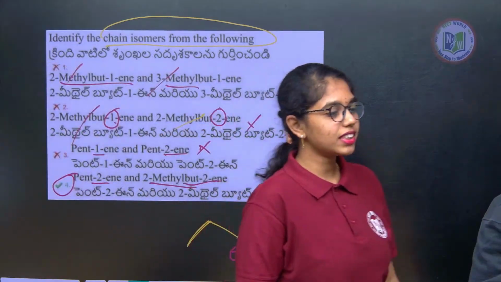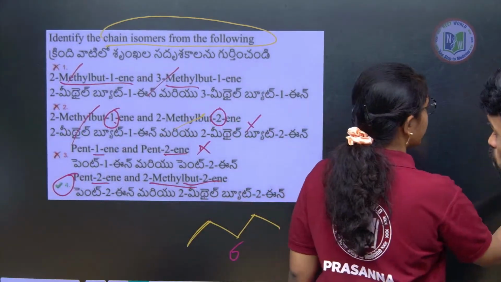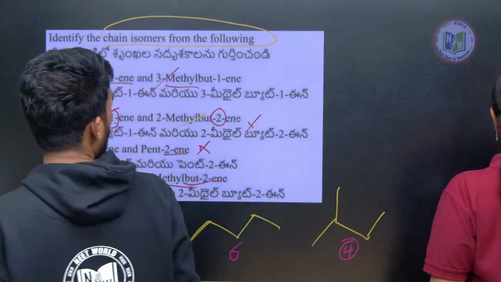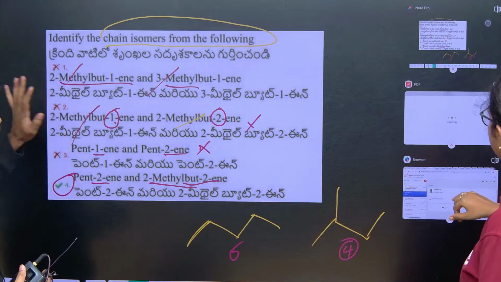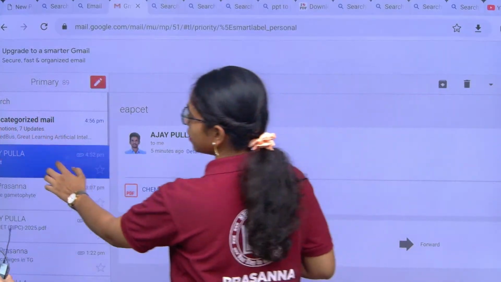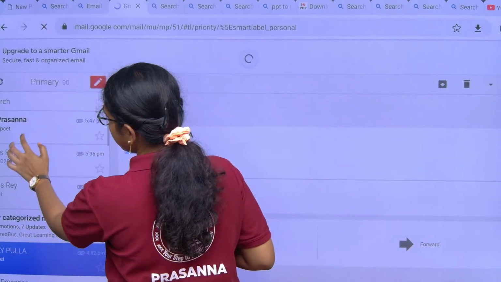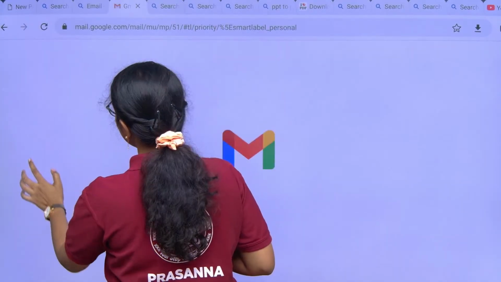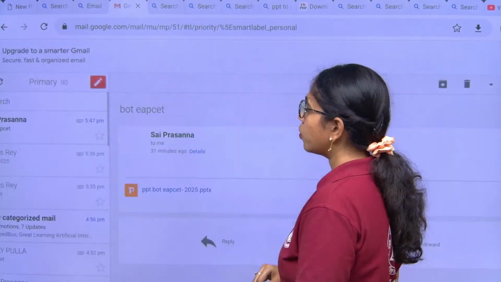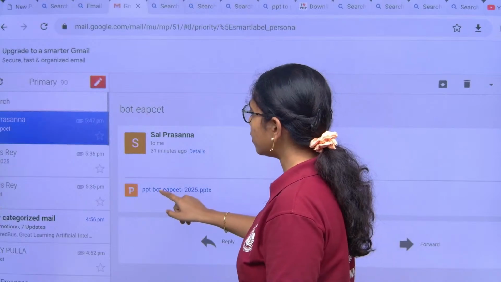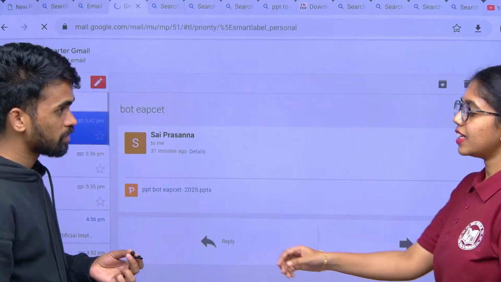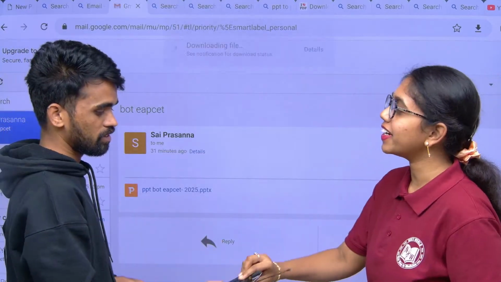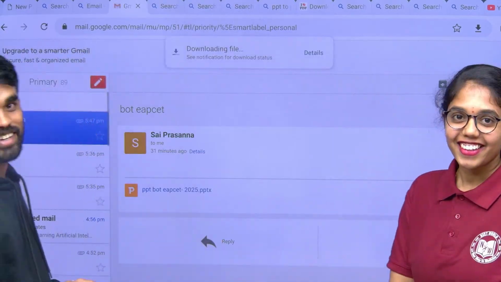Yes sir. How was the chemistry paper, sir? Yeah ma'am, it's not so easy actually. It is moderate to difficult only, because most of the students know the topic. Yes sir. But they need to know how to manage the time in the exam. Yeah, of course. The paper is very lengthy, no sir? Yes, that is the main issue with the question paper. If we look more keenly, the paper is very tough, tougher than NEET actually.